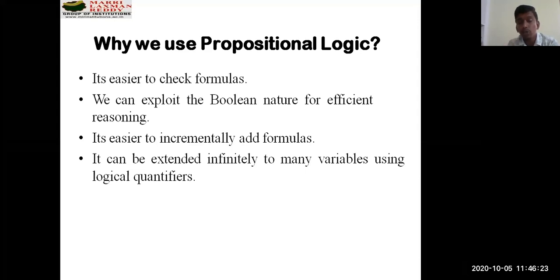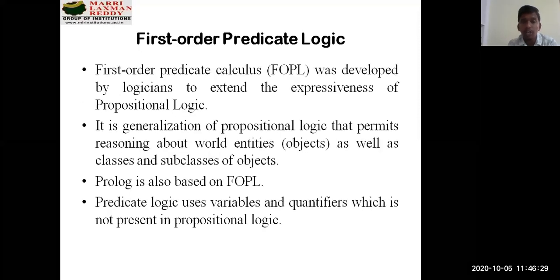Sometimes we need to use some quantifier statements which can give better conclusions. That's the reason we are going for predicate logic. That's why predicate logic uses variables and quantifiers, which is the advancement for giving proper reasoning with respect to your given premises and your conclusion.